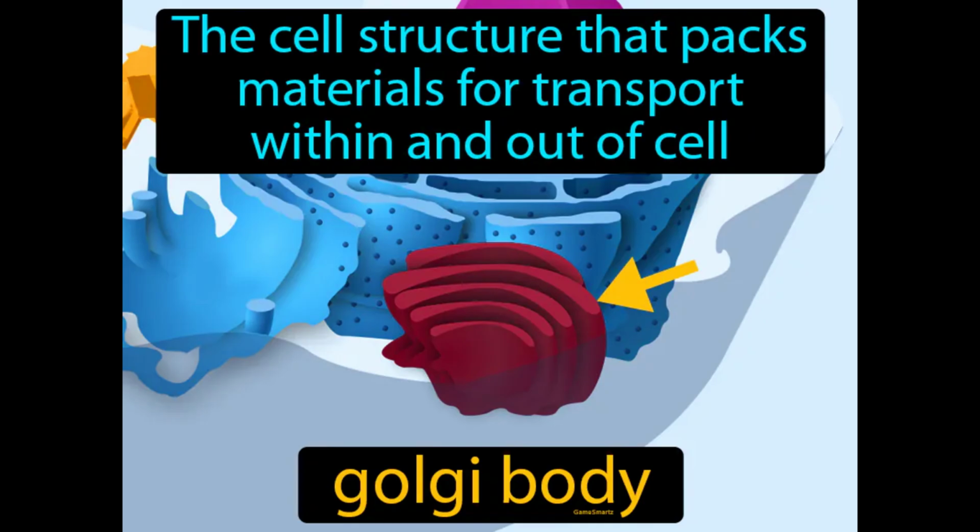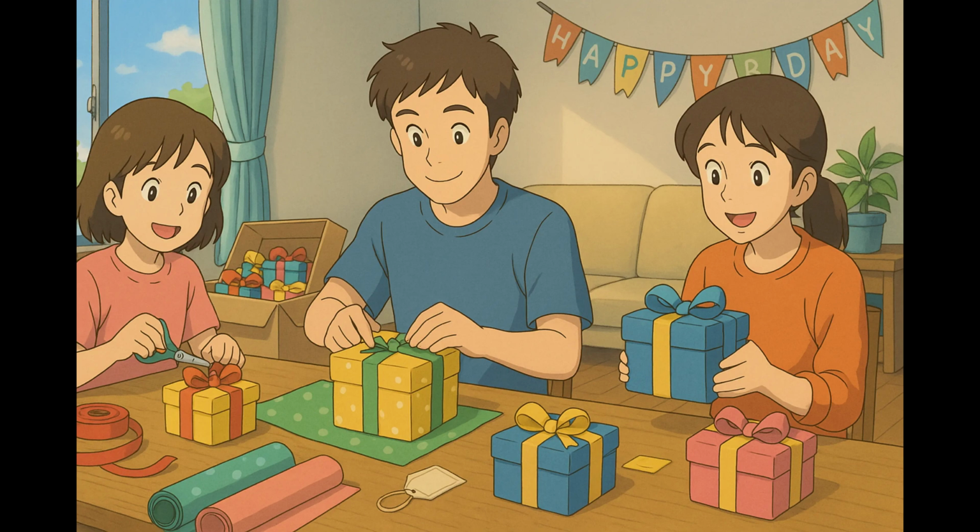The cell structure that packages materials for transport within and out of the cell. Golgi body. The Golgi body is like the cell's post office, where proteins and lipids are sorted and sent to their destinations. Imagine organizing a surprise party and needing to wrap gifts for each guest. Just like how you carefully wrap and label each gift to ensure it reaches the right person, the Golgi body in a cell packages proteins and other materials, ensuring they are correctly sorted and sent to their specific destinations.